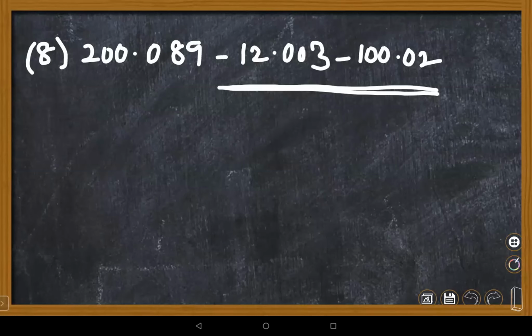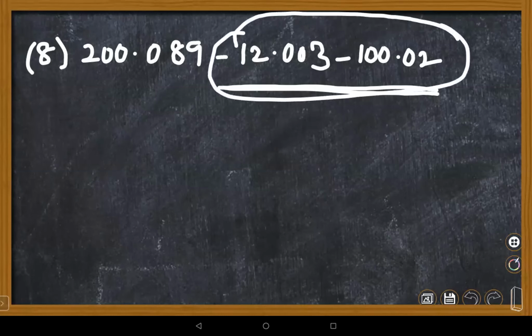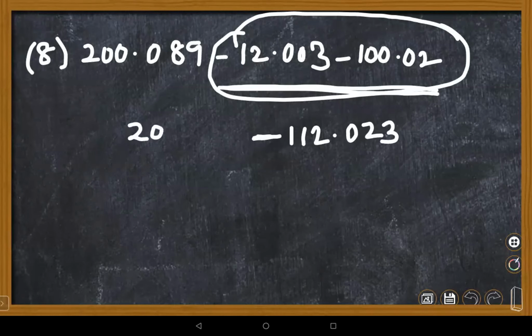I'm taking these two negatives together. 100 plus 12 is 112 and 0.02 plus 0.003 is 0.023. I got 112.023. Then this is together minus, so I'm keeping minus. Then I subtracted it from 200.089.